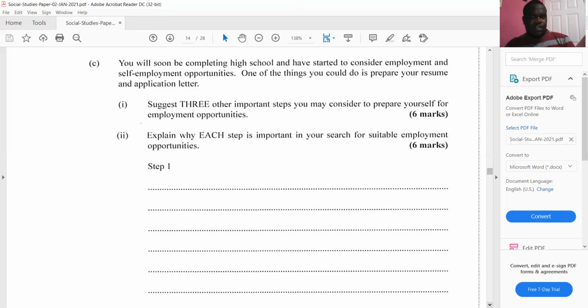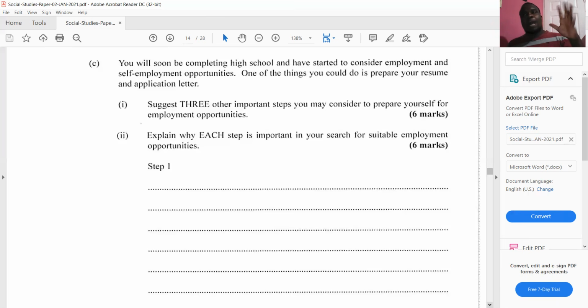Even if you're going to become self-employed, go and get certified in the area that you want to become self-employed in, so that when you open your business, you know every P's and Q's. You know how to cross every T and dot every I, so nobody can take you for a fool, right? So I should have said this one before I said become certified.